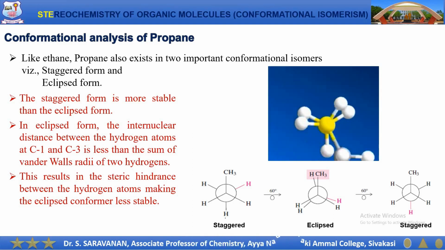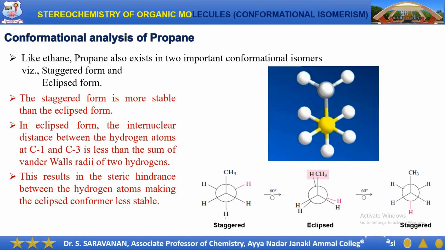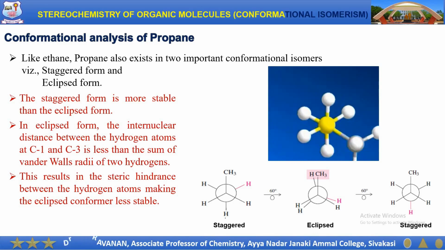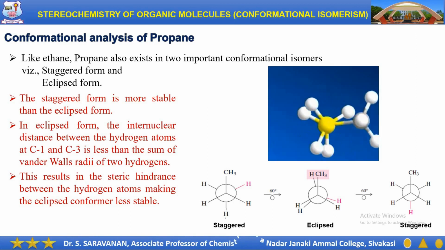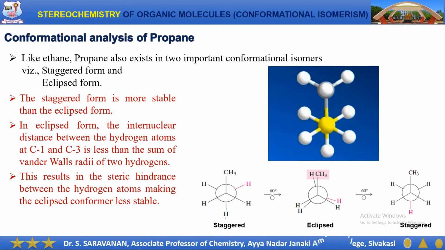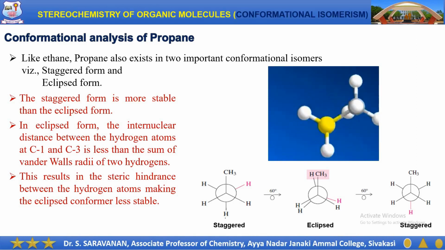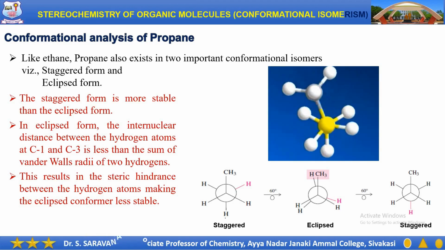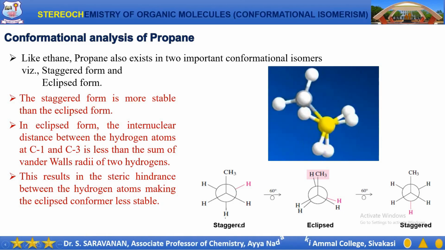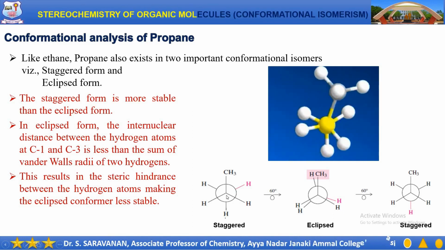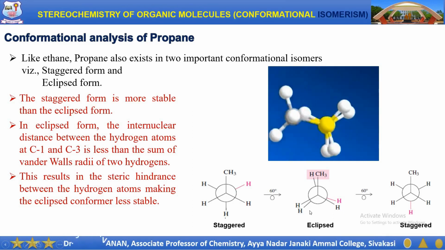The next higher homologue of acyclic molecule is propane. Let us consider the conformational analysis of this molecule. Like ethane, propane also exists in two important conformational isomers, namely the staggered form and the eclipsed form. Here also, the staggered form is more stable than the eclipsed form.